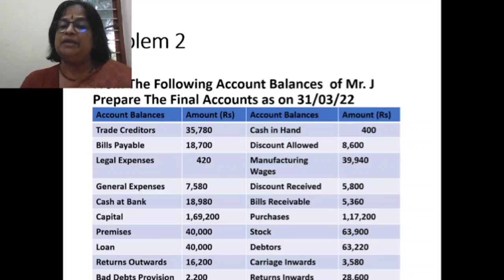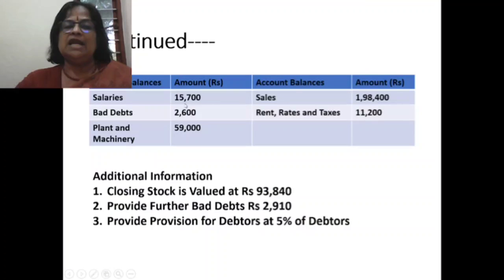Manufacturing wages, this should be debited to trading account, 39,940. Discount received 5,800. Bills receivable 5,360. Purchases 1,17,200. Stock 63,900. Debtors 63,220. Carriage inwards 3,580. Returns inwards 28,600. Now, salaries 15,700, bad debts 2,600, plant and machinery 59,000, sales 1,98,400, rent, rates and taxes 11,200.